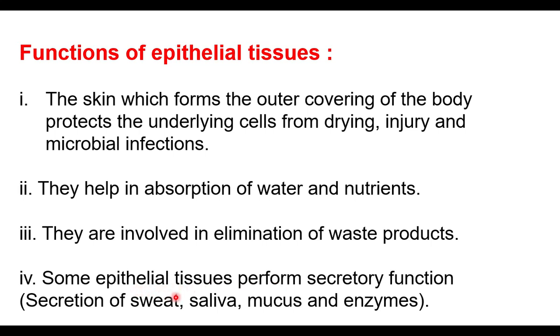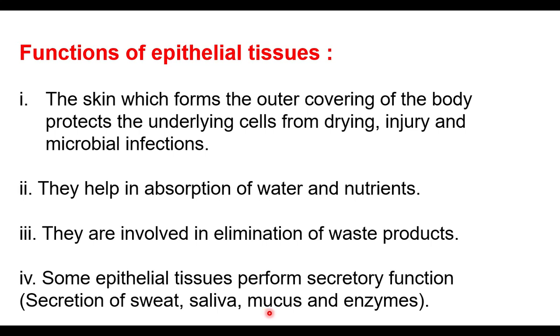Some epithelial tissues perform a secretory function. What is secretion? Giving some liquids out of the cell. Sweat glands secrete sweat. Salivary glands secrete saliva. Inside the nose, windpipe, food pipe, the epithelial tissues secrete mucus.